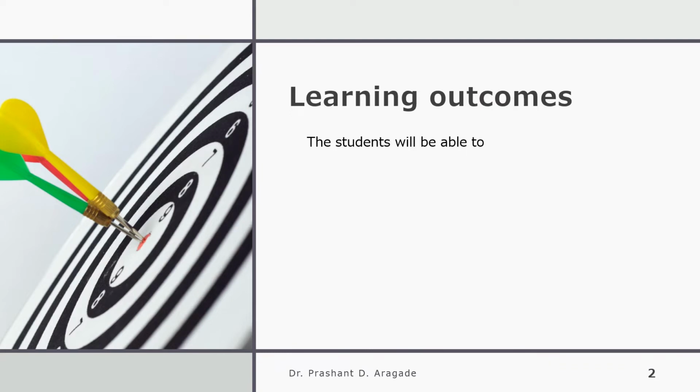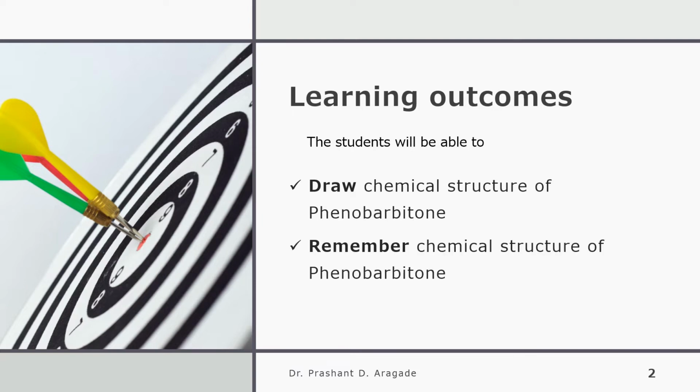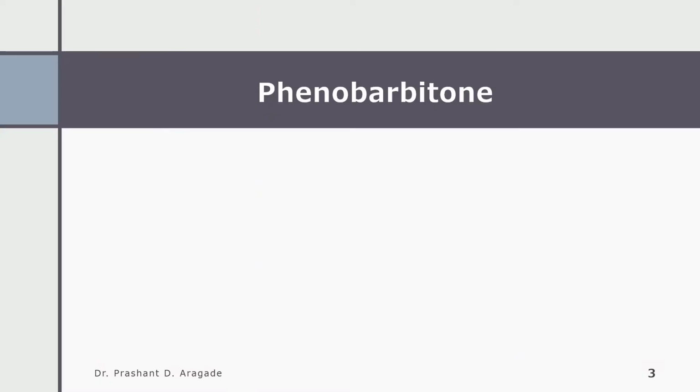The learning outcome for this video is that at the end of this video, the students will be able to draw and remember the chemical structure of phenobarbital. Phenobarbital is an example of sedatives and hypnotics.